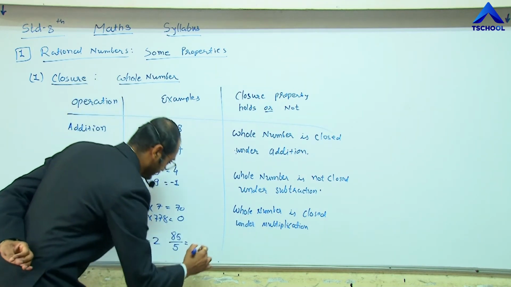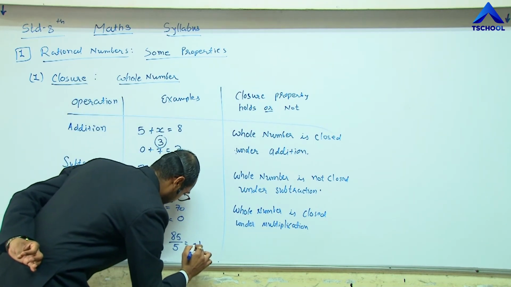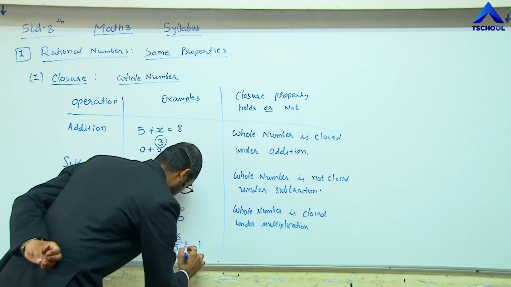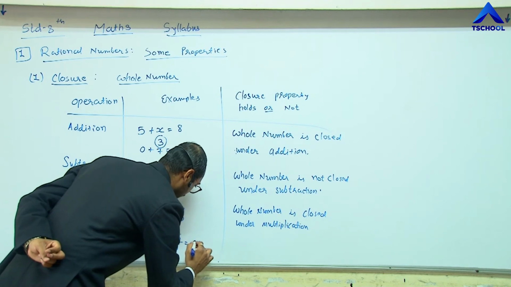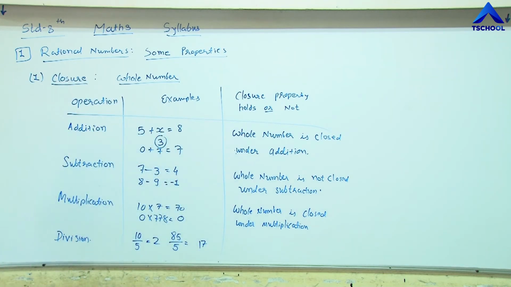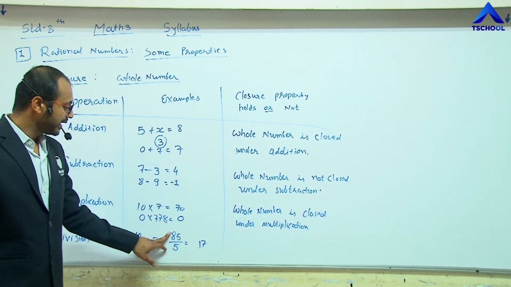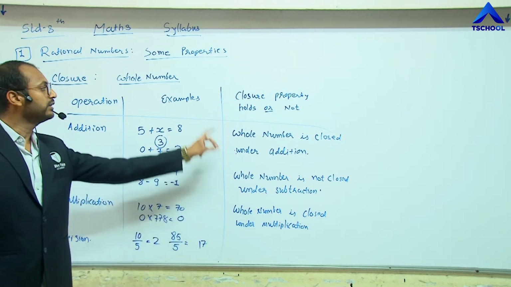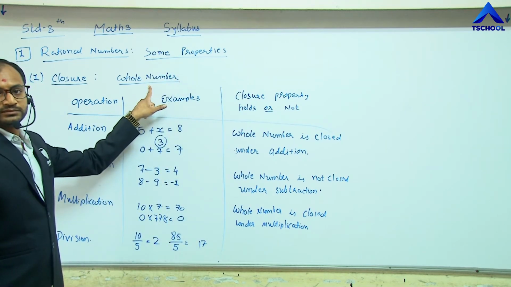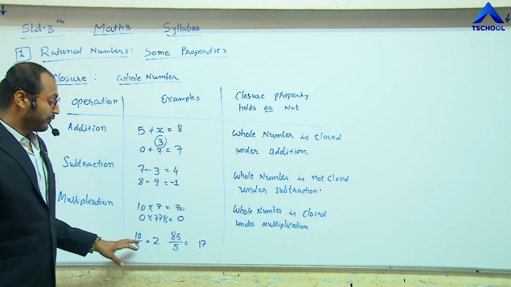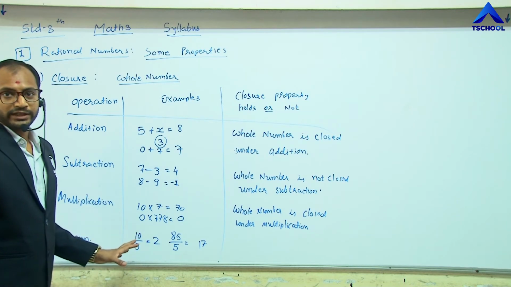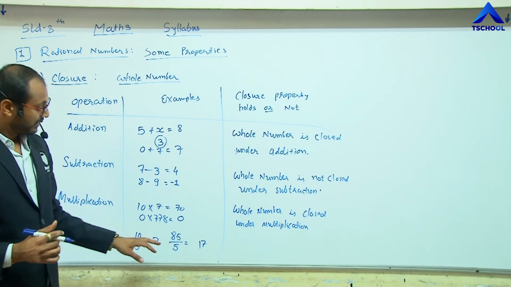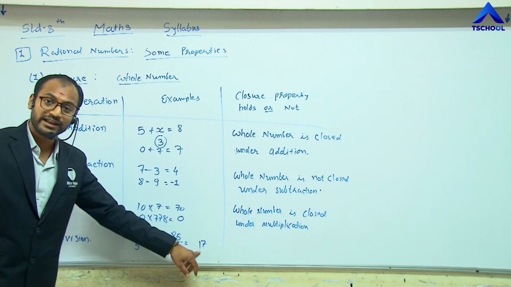We get 17. So here 85, 5 and 17 all are included in whole numbers. So for every whole number, if we divide, does it hold that the result is a whole number?